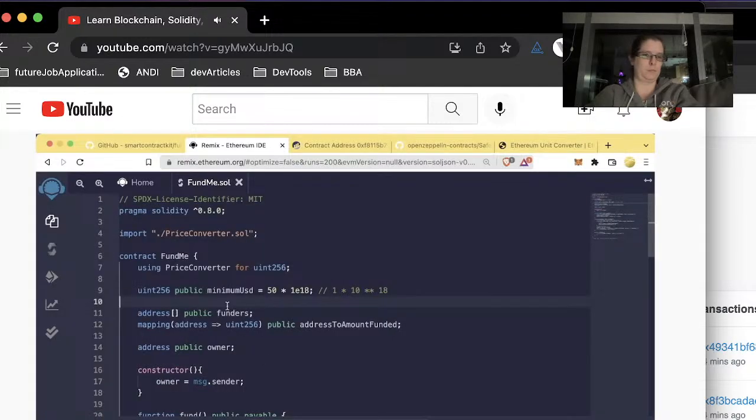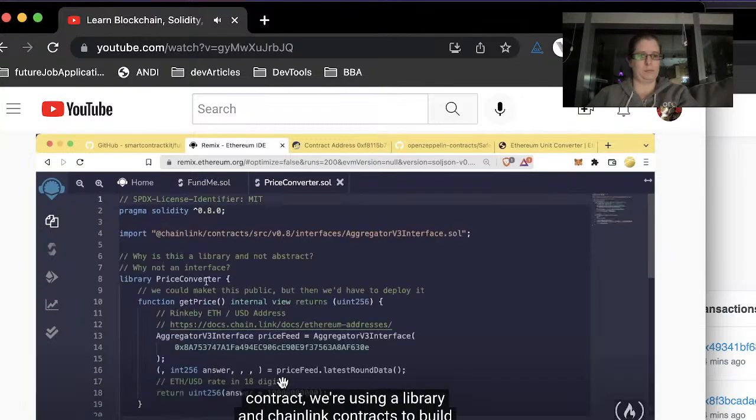We've completed all the basics of the section that I wanted to go through. And you should be incredibly proud of yourself for getting this far. You've just deployed a really advanced smart contract. We're using a library and Chainlink.